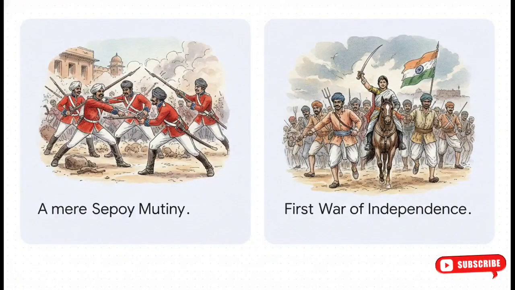So how do historians actually classify this massive event? Well, early British officials like John Lawrence, and even contemporaries like Sir Syed Ahmad Khan, considered it strictly a mere sepoy mutiny. On the flip side, nationalist historians like V.D. Savarkar, Ashok Mehta, and Jawaharlal Nehru framed it as India's first war of independence. Without taking sides here, modern research generally agrees that while it may have started as a military mutiny, it rapidly evolved into a mass national awakening against foreign rule.